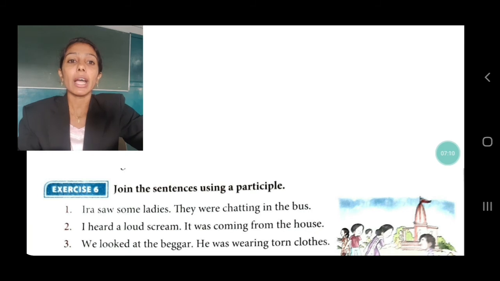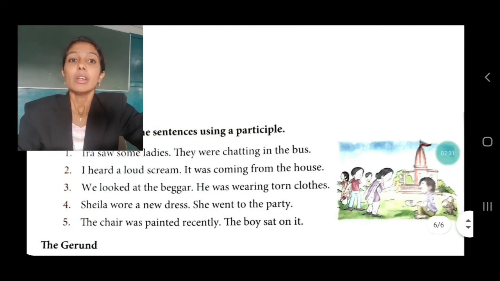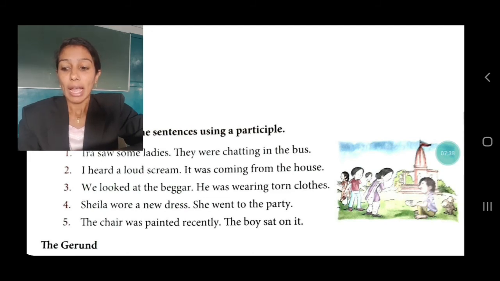Second, I heard a loud scream. It was coming from the house. I heard a loud scream coming from the house. We removed "it was". We looked at the beggar. He was wearing torn clothes. We looked at the beggar, again we remove "he was", wearing torn clothes. Sheila wore a new dress. She went to the party. Sheila wore a new dress and went to the party.